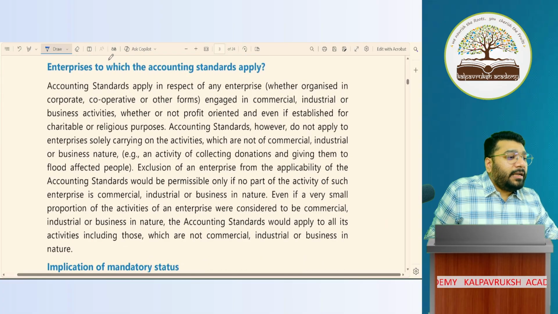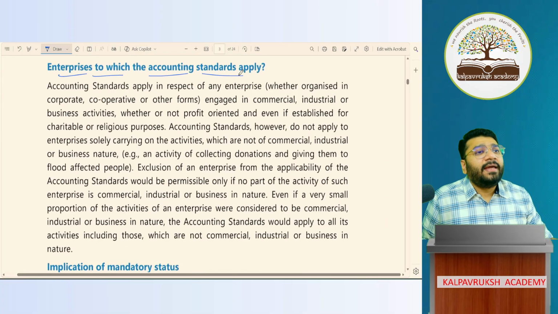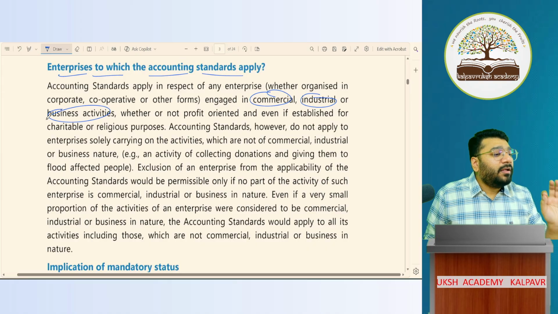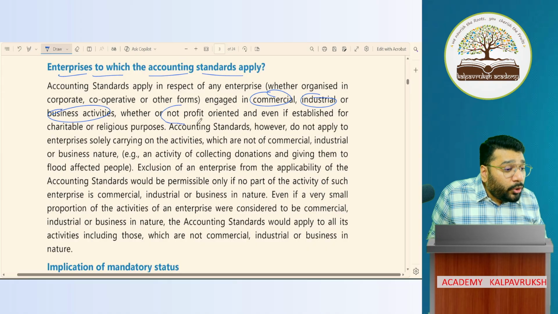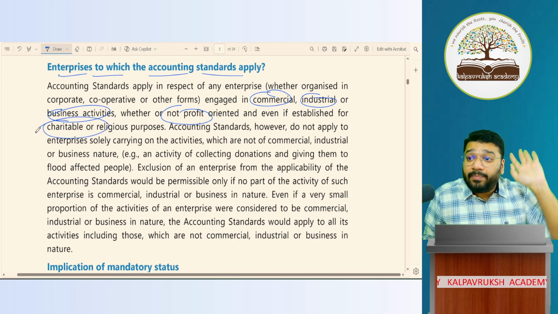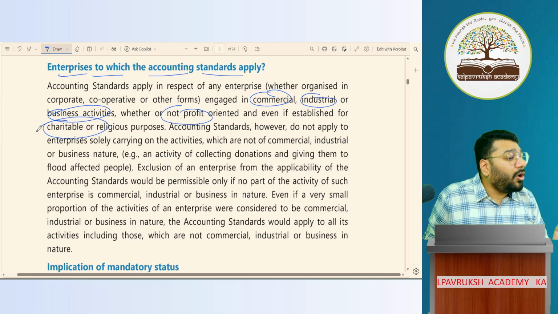Now, to which enterprises does the accounting standard apply? Any enterprise which is engaged in commercial, industrial, business activity, whether profit oriented or not for profit oriented, that is, even for a charitable purpose, you are supposed to apply AS. Got it, not got it?